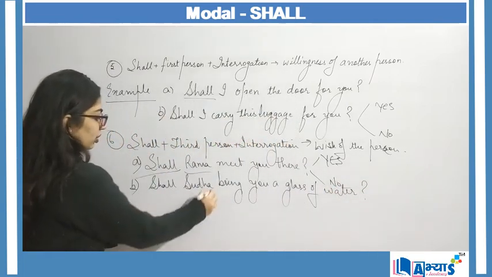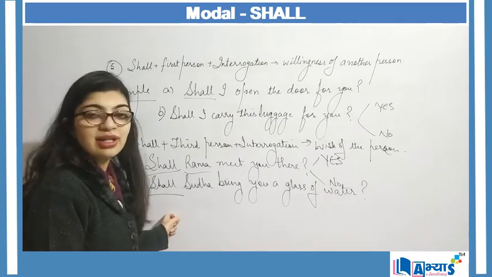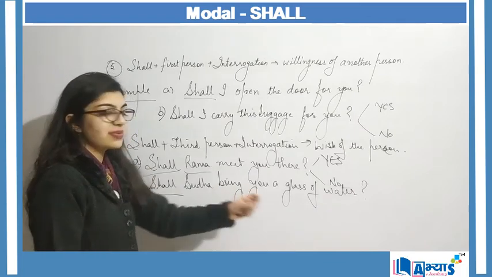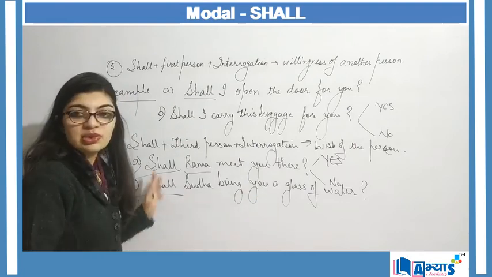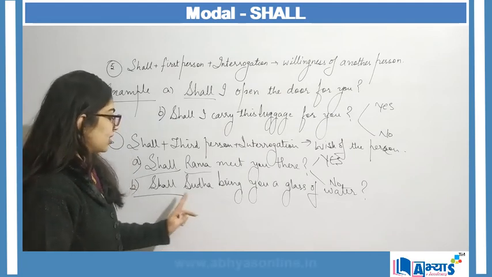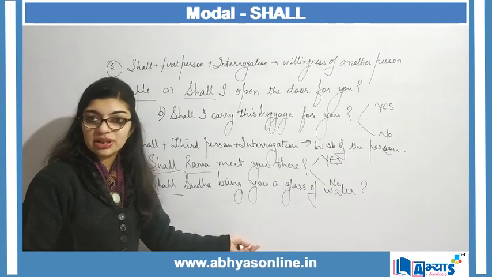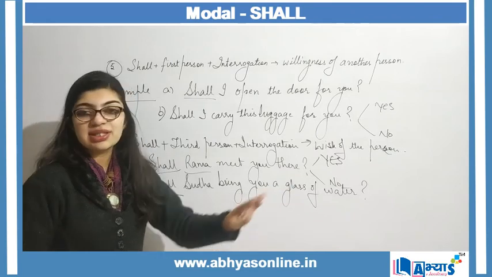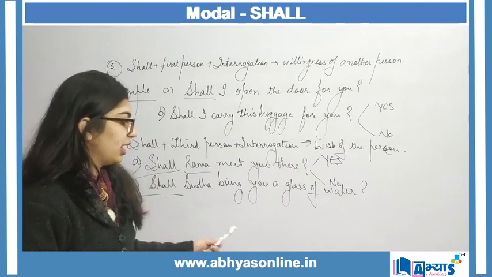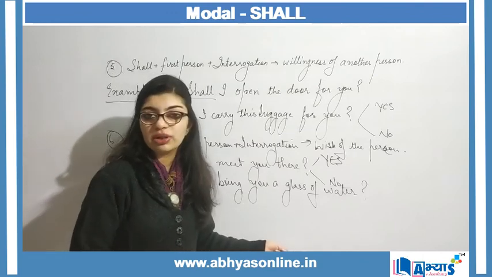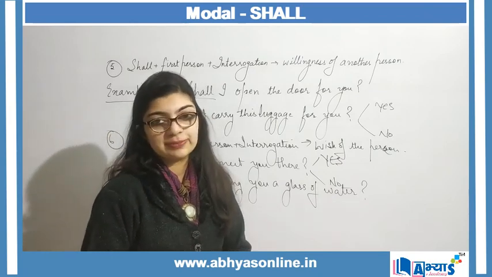Now, shall Sudha bring you a glass of water? Again, usage of shall in the beginning of the sentence represents an interrogative sentence. Here, shall is being used as a modal. Shall Sudha bring you a glass of water? Again, the wish of the third person is to be determined over here. If the person says yes, of course, Sudha will bring a glass of water. If the person does not wish to drink water, she will refuse and Sudha will not bring the water.